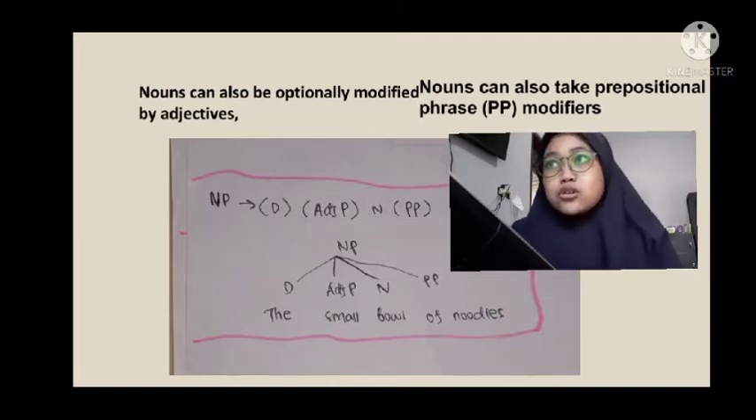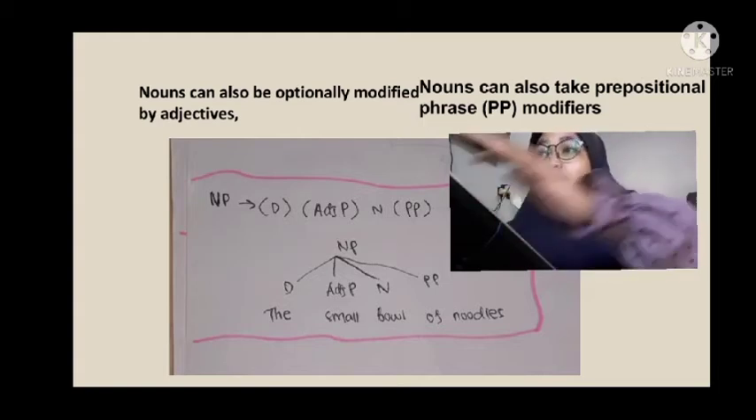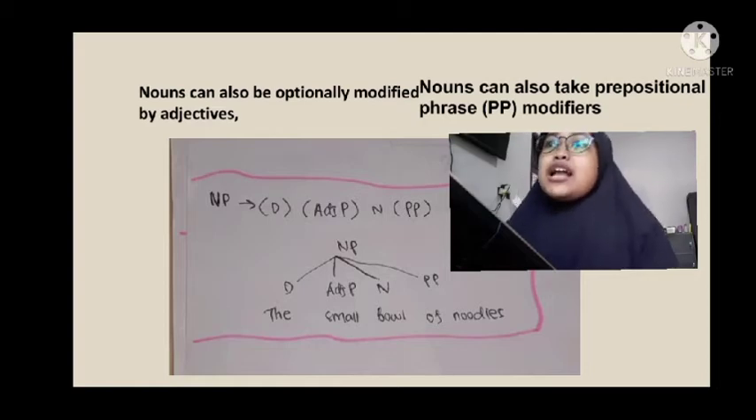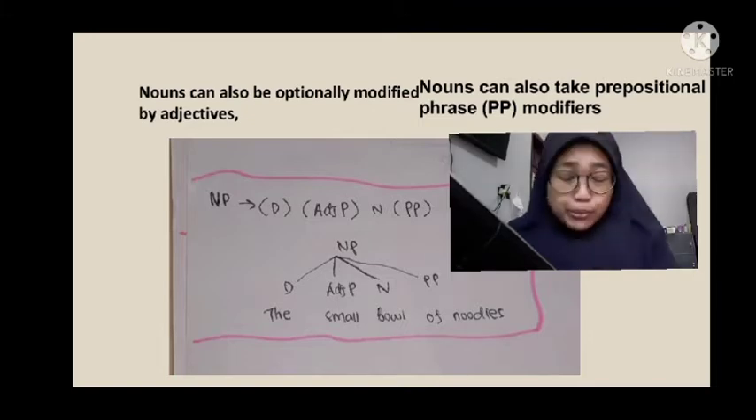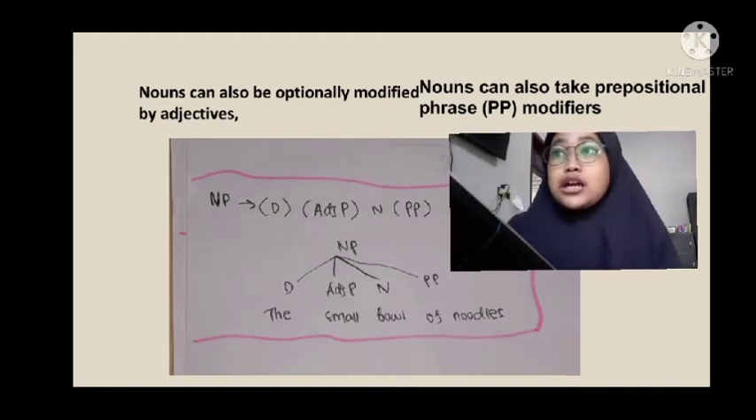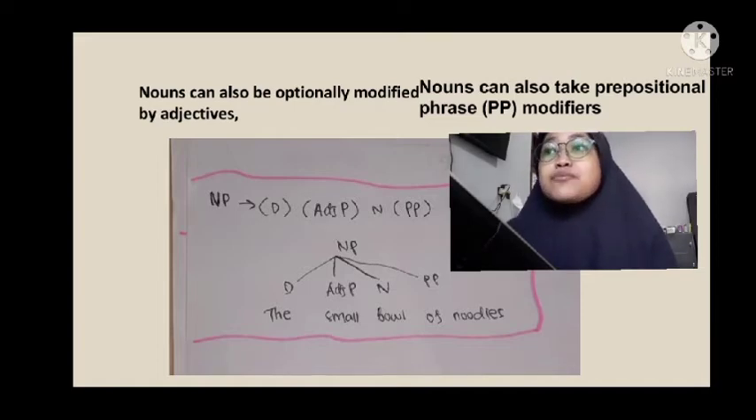Next, nouns can also be additionally modified by adjectives and also take prepositional phrase modifiers. So we revise our rules again to become noun phrase consists of determiner, adjective phrase, noun, and also prepositional phrase. For example, the small bowl of noodles. Here, the is the determiner, small is the adjective phrase, bowl is the noun, and of noodles is a prepositional phrase.